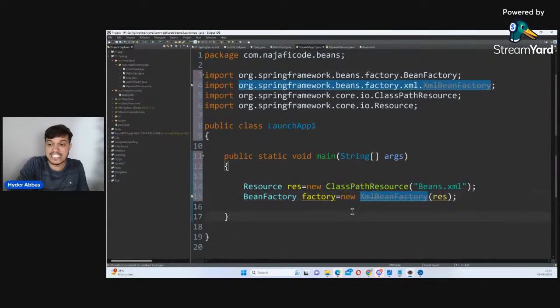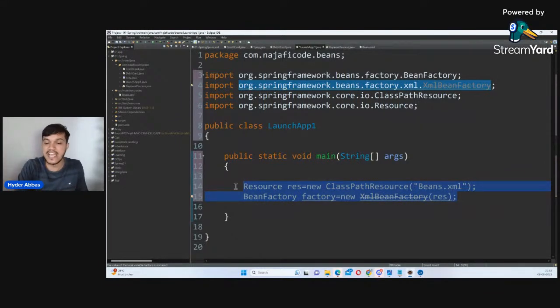You are able to see the strike line here. The strike line means it is deprecated. Till Spring 5, it is at least deprecated. I have heard somewhere in an article that from Spring 6, it is not present at all, it seems. You will not have the option of importing it. What is the other way? I will tell you. This is one of the ways to get Spring to create objects for you.